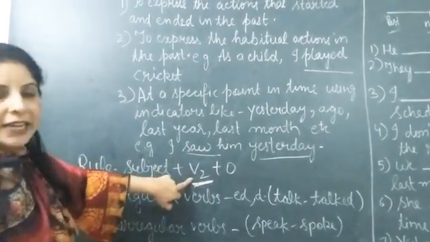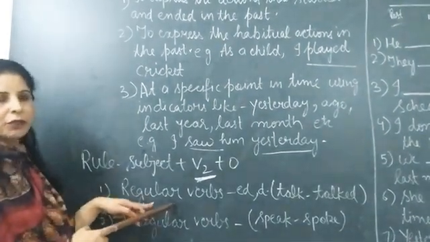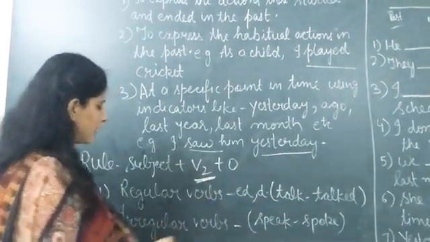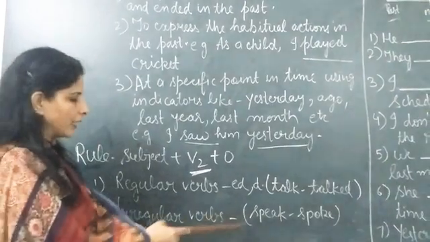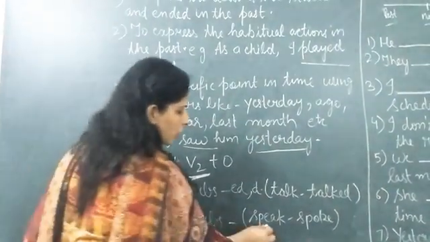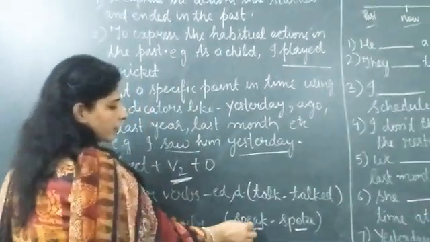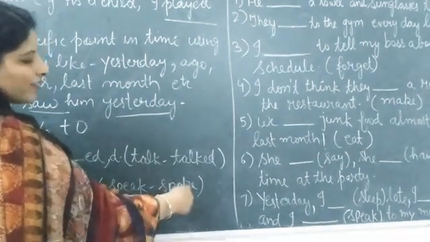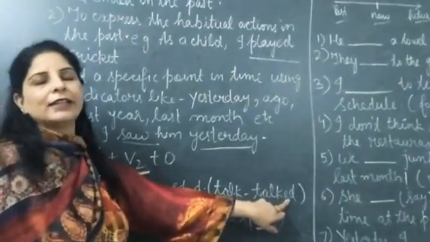Whenever we have to use the second form of verb, if it is a regular verb, we change it by adding ed or d in the end. And if it is an irregular verb, we know that in irregular verbs we change the vowels inside the word. Like here speak, ea will be converted into o, to change it into the second form of verb. Here talk, we have added ed, talked.